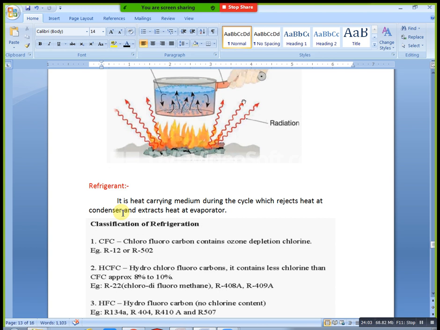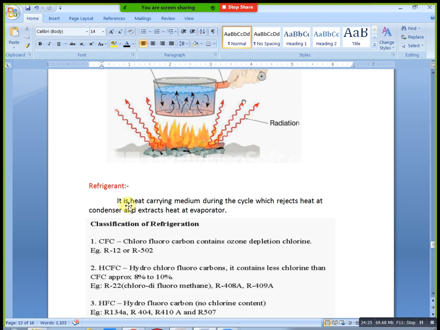Refrigerant is one of the fluid mediums. You can take air medium or gas medium also. Refrigerant is only one of the heat carrying mediums. In most refrigeration cycles, definitely we need one refrigerant. We have different types of refrigerants. Totally we classify them into three. What are those?